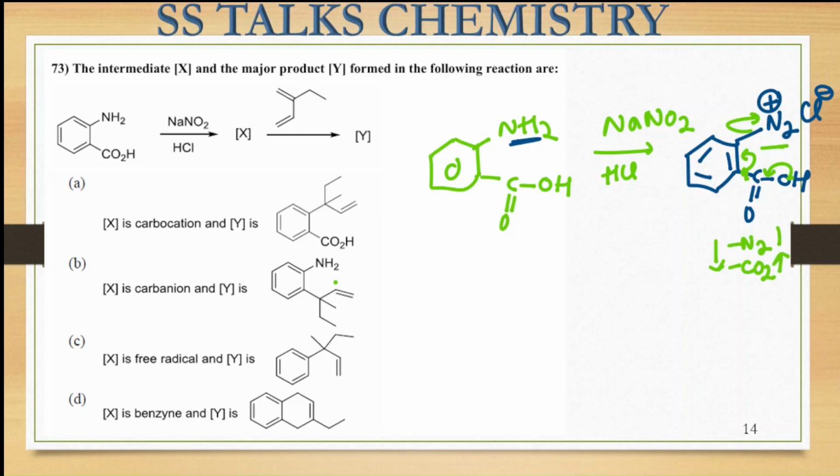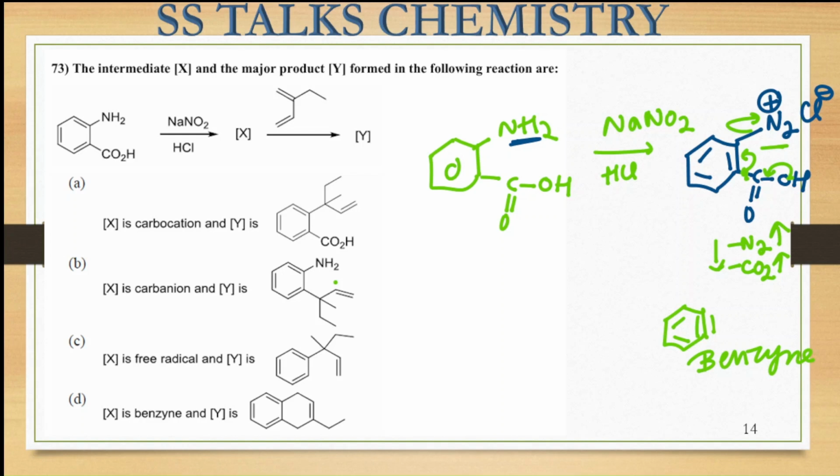Whenever gases are being released from the medium, that reaction is highly feasible because the entropy of the system will be increasing. Right? So this is going to result in the formation of the intermediate, that is, my benzyne intermediate is getting formed over here. So the intermediate is my benzyne species. Right?